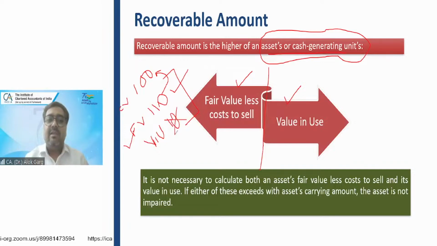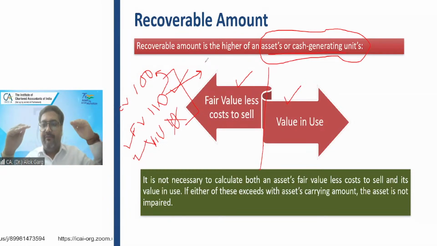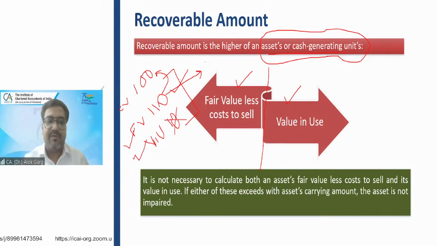But otherwise, let's say the fair value comes at 90 rupees or 95 rupees, then you are required to check the value in use also. Probably value in use may be higher than the carrying value, right? So the recoverable amount has to be compared with the carrying value. If the recoverable amount is lower than the carrying value, then there will be an impairment loss. And recoverable value is the higher of what? Two parameters: fair value less cost to sell and value in use.